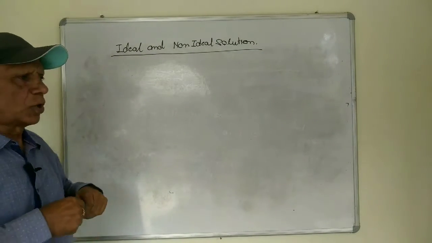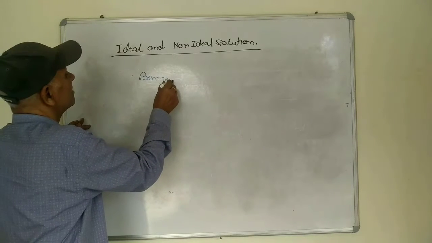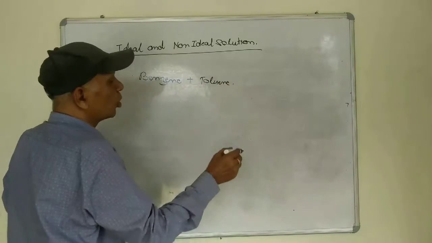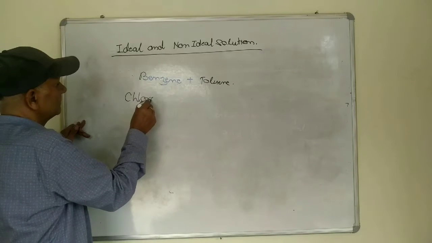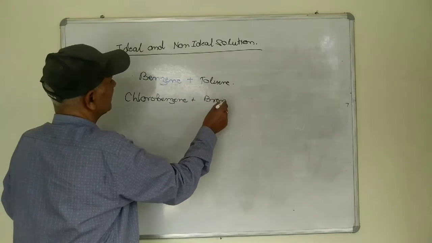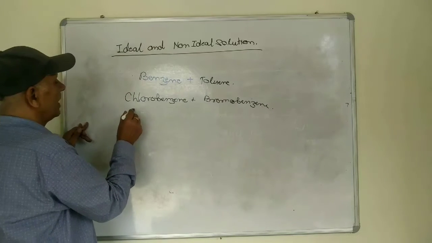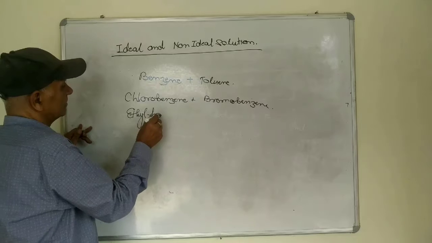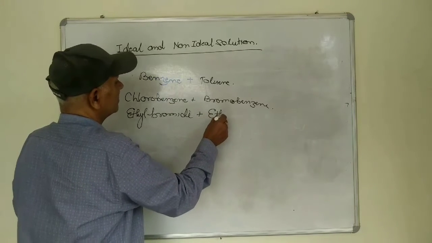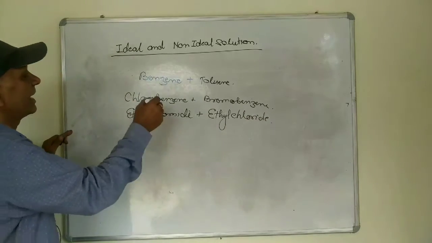So some of the liquid mixtures such as benzene and toluene, chlorobenzene and bromobenzene, ethyl bromide and ethyl chloride, such solutions are the ideal solution.